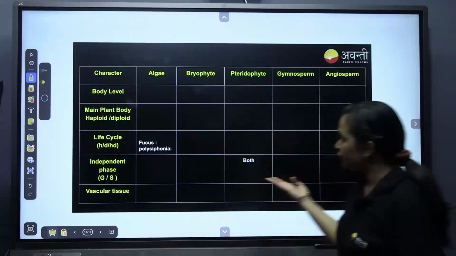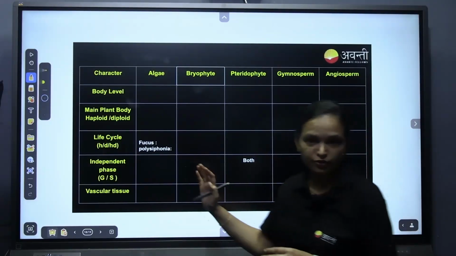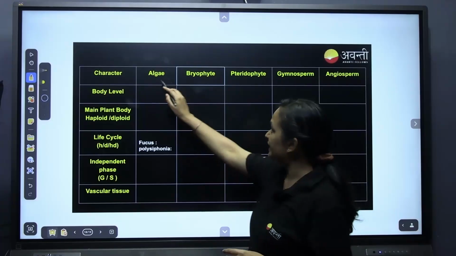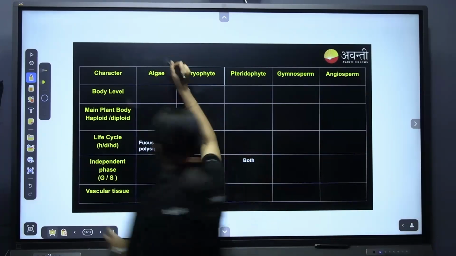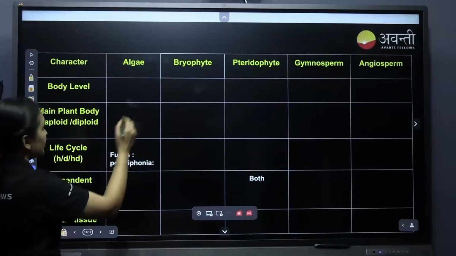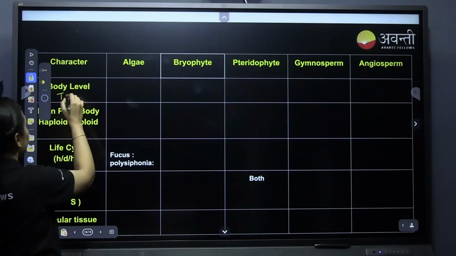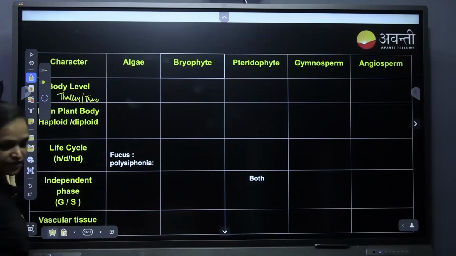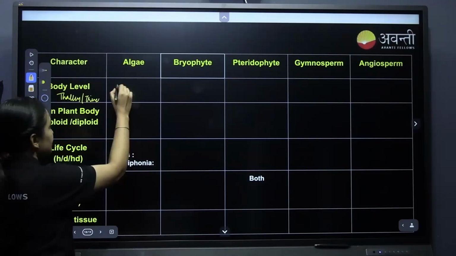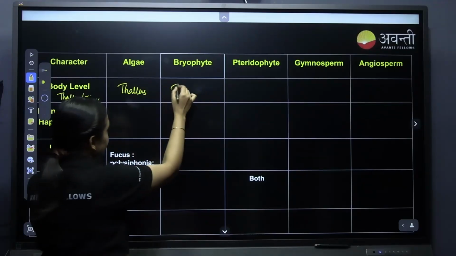If you can fill this table, it means you have understood much of the chapter. So now, for algae, bryophytes, pteridophytes, gymnosperms, angiosperms, what is the body level here? This is very, very important. The body level is whether it is a thallus or a true body, with true root, stem and leaf present. Algae is a thallus, bryophyte is a